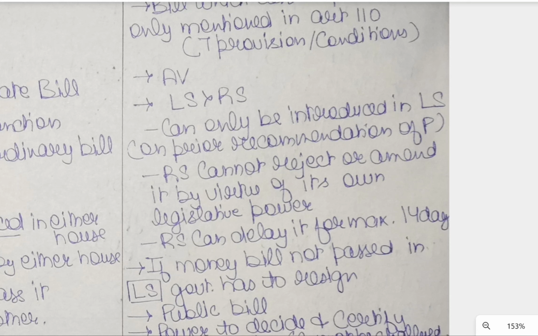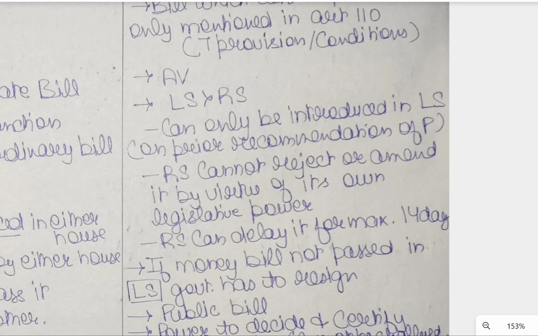The second point, Rajya Sabha cannot reject or amend it by virtue of its own legislative power. Rajya Sabha cannot reject a money bill. Lok Sabha has tremendous power on a money bill with respect to Rajya Sabha.